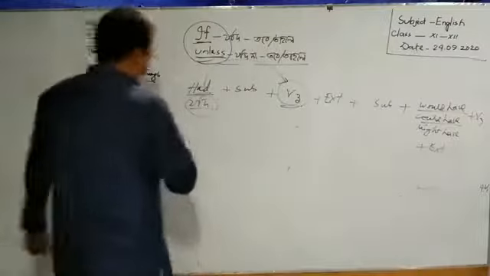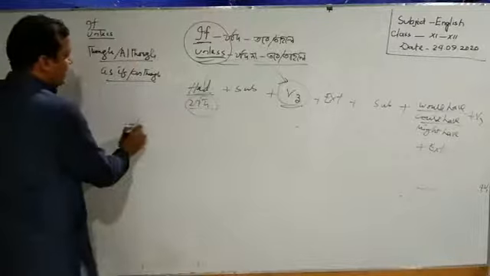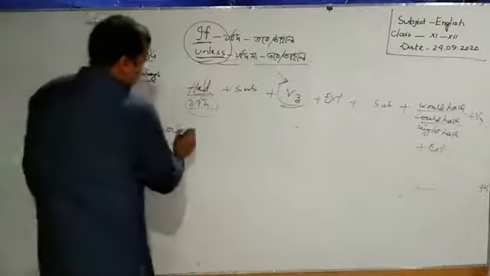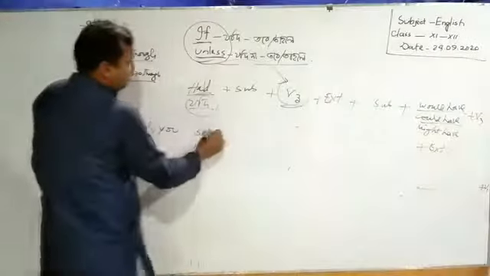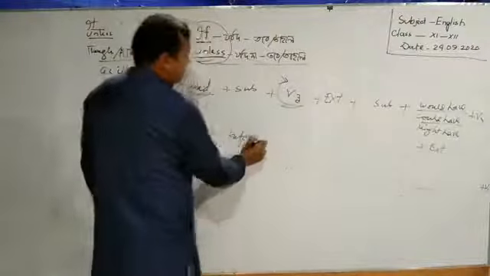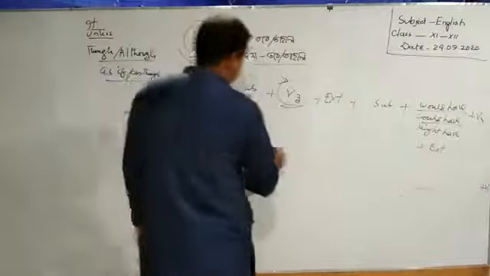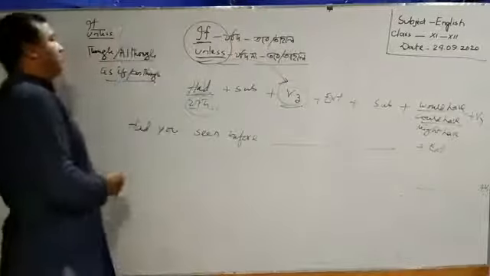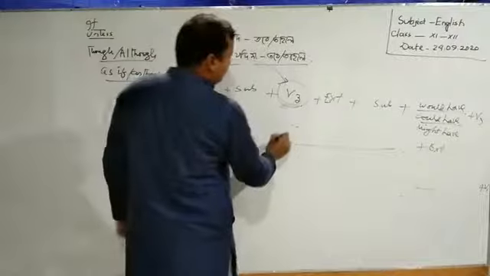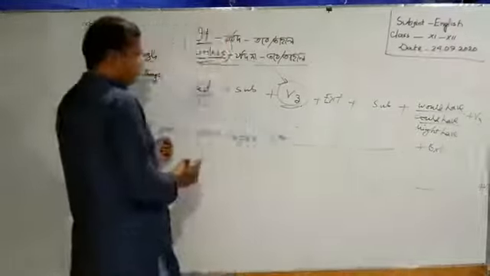Okay, had you seen me before? What do we have to use here? Had you seen me before? We have to use the same subject, you.